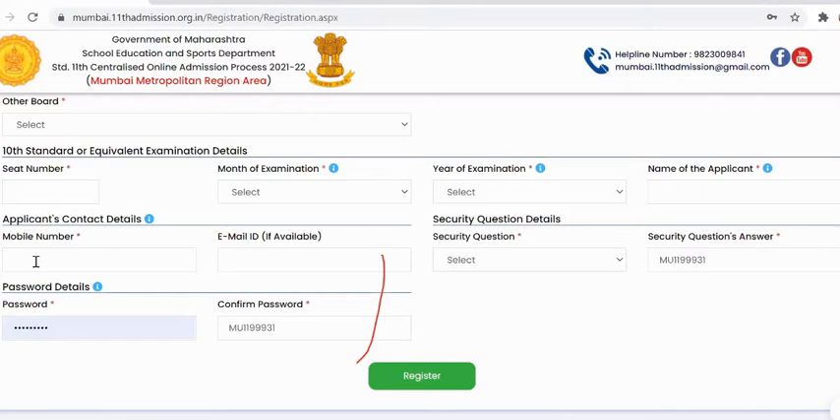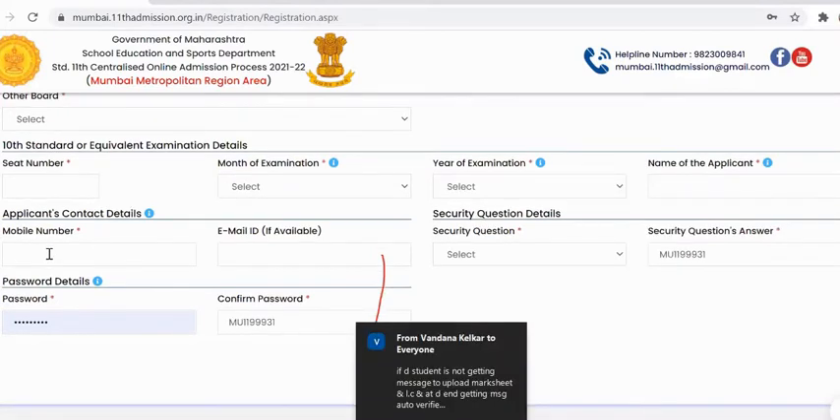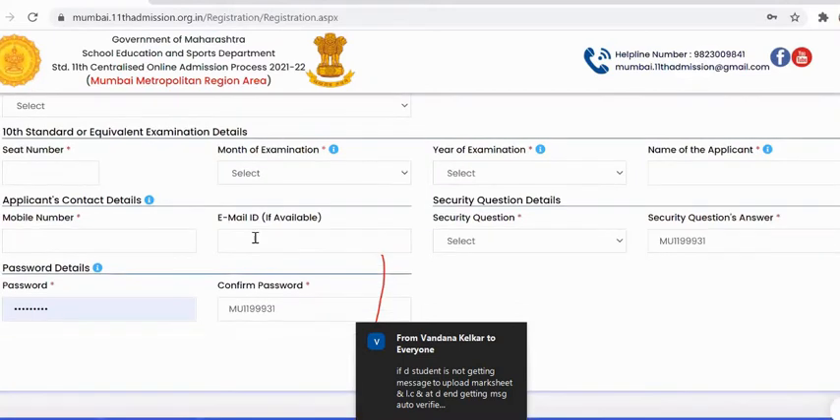All the allocation details will be sent to the mobile number that you put here. If the student doesn't have a mobile number, they can put their parent's mobile number. Email ID is not compulsory. If you have an email ID, you can put it.